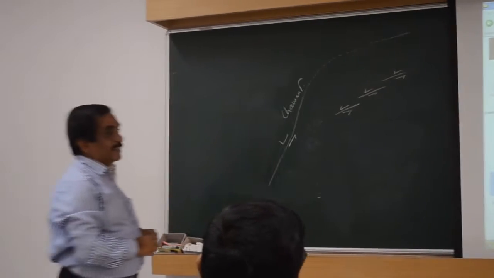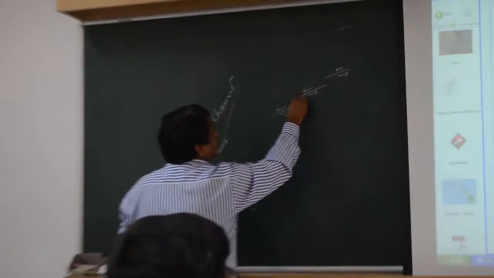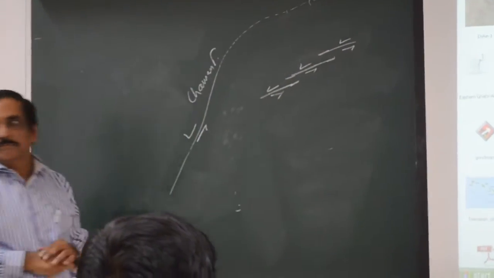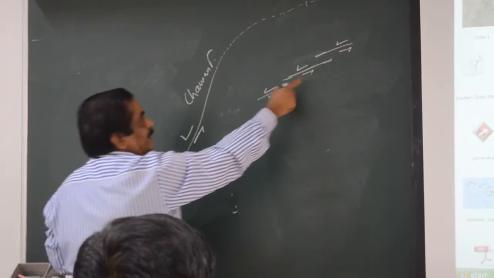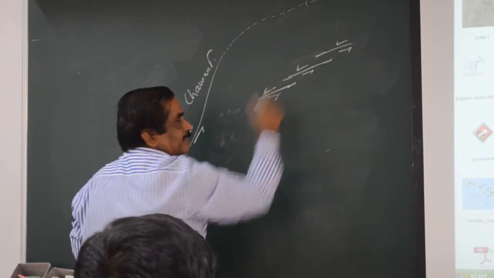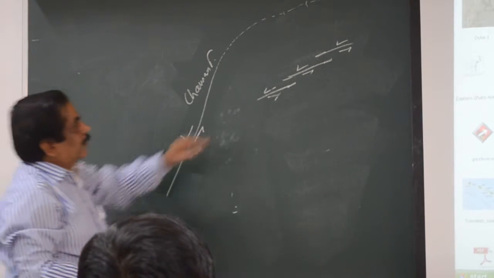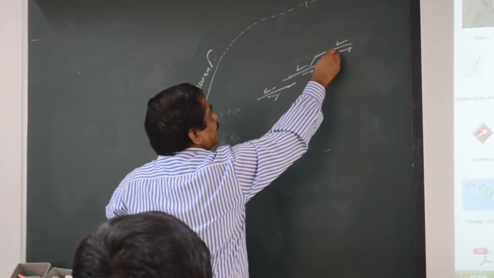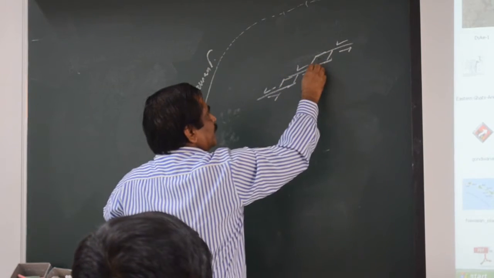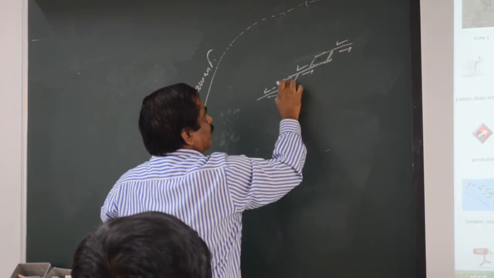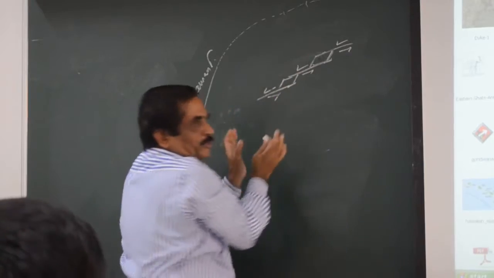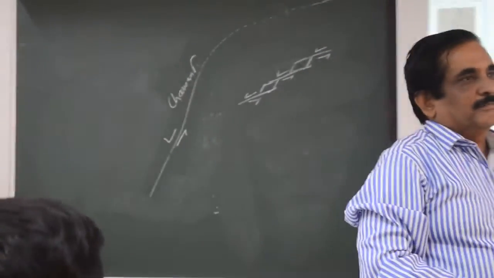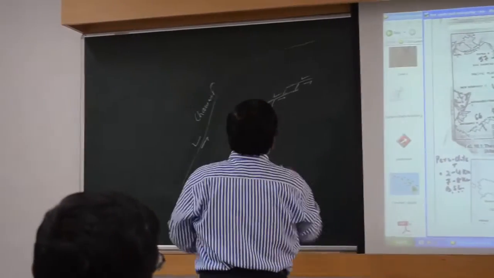So where are the overlapping areas? Overlapping areas are here. This is an overlapping area, this is an overlapping area. So overlapping areas are facing these arrows, so they will open up here. So you will get a basin. You join them like this. This is the area where the basin will form. Together it will form a lake or basin or a bay. These are a combination of pull apart basins.